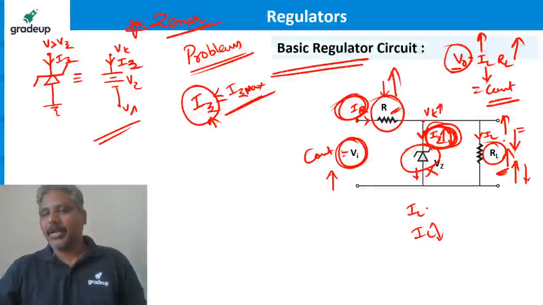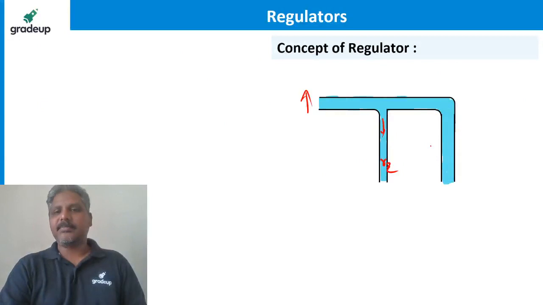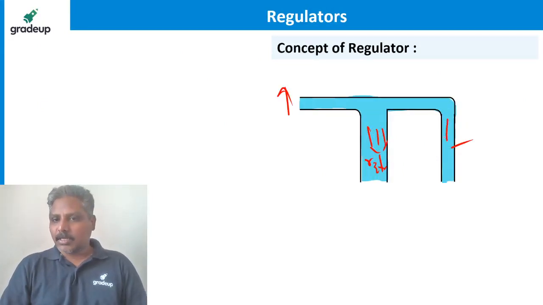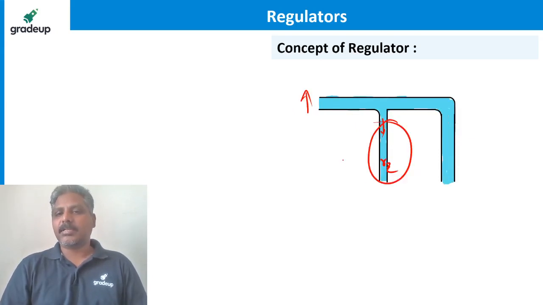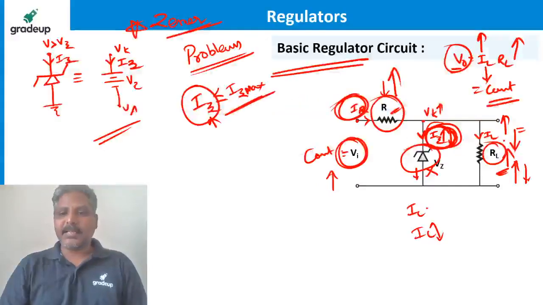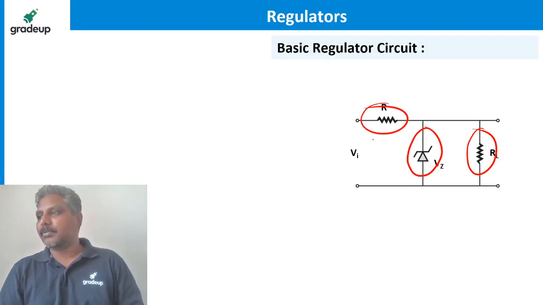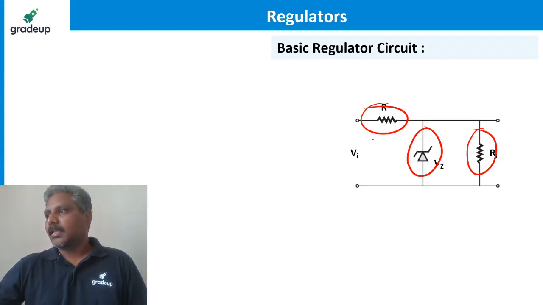Verma is saying the pipe concept is very simple. That's what I am saying. If you want the water in this pipe constant, it has to change here. This is what has to change every time. Same is the case in this circuit. This is the supply pipe. These are three simple pipes like that. Finally, the voltage will remain constant.